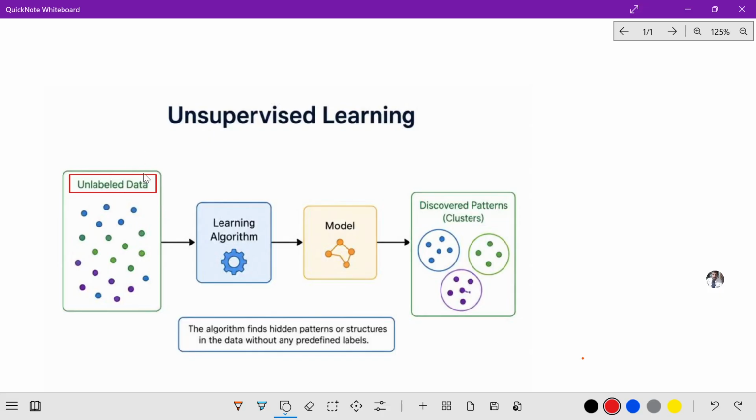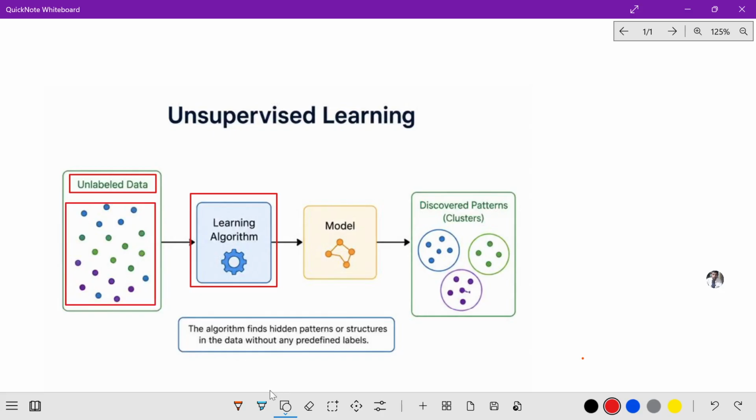The learning algorithm analyzes the input data and identifies the hidden patterns. Actually, here we have given some patterns.